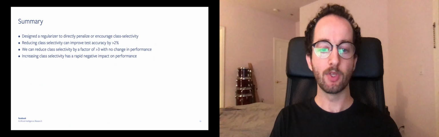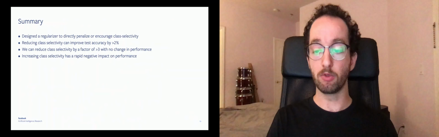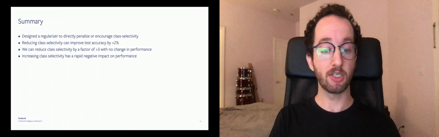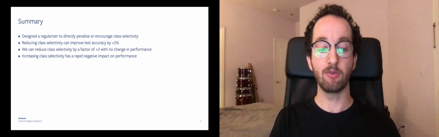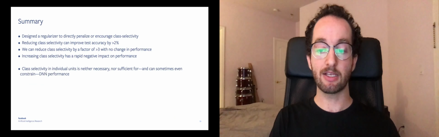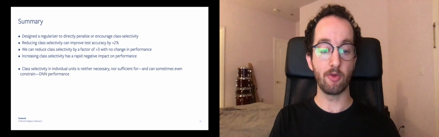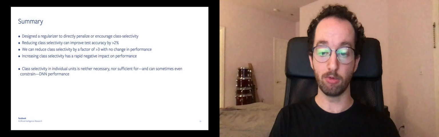In summary, we developed a regularizer to directly encourage or discourage class selectivity in individual units, and used it to show that decreasing class selectivity can improve network performance, while increasing class selectivity immediately degrades network performance. These results indicate that class selectivity in individual units is neither necessary nor sufficient for, and can sometimes even constrain, DNN performance.